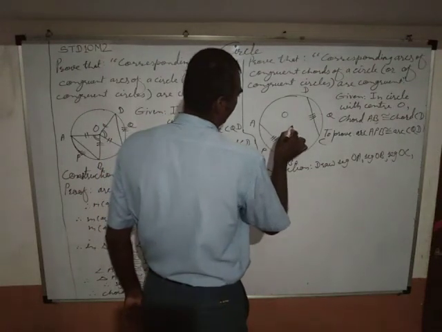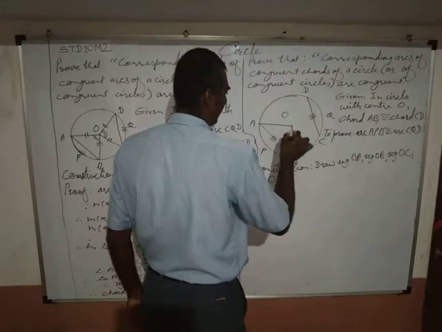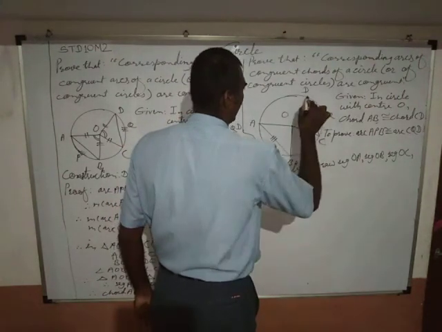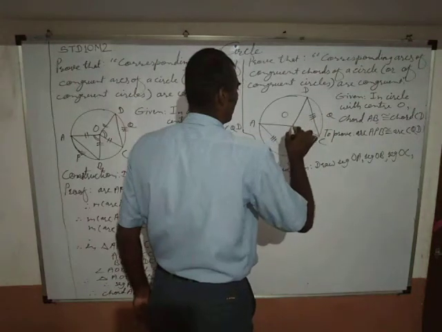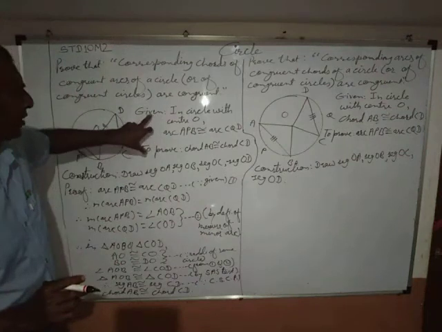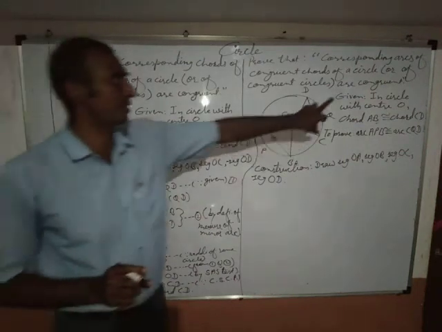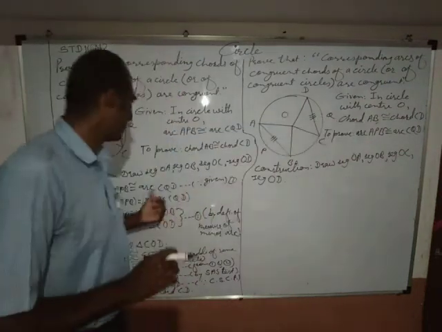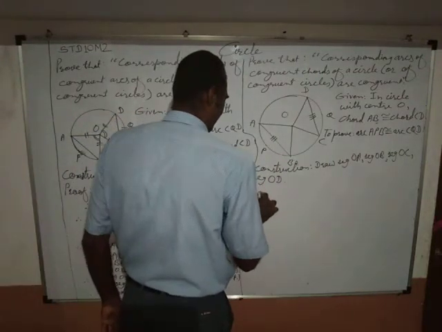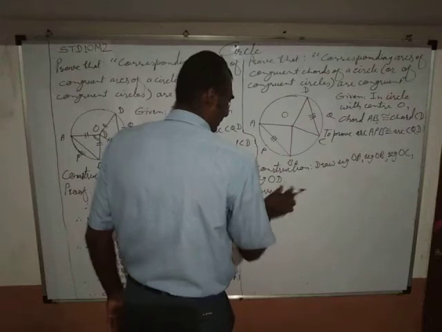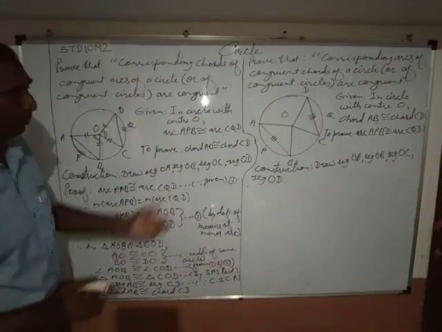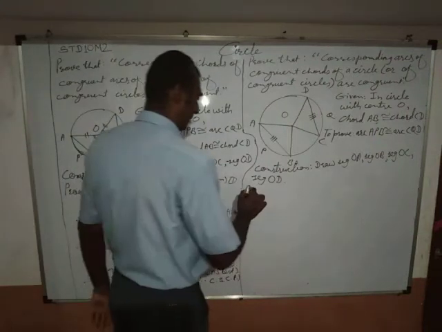Okay. You may note there is exchange of given and to prove in these cases. Same construction is there, and as there is exchange of given and to prove, proof will be different.